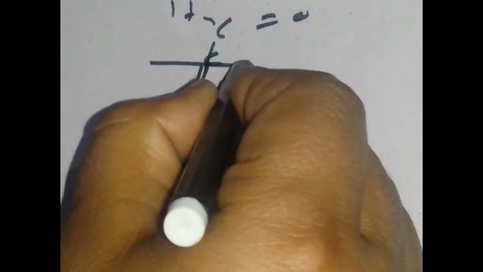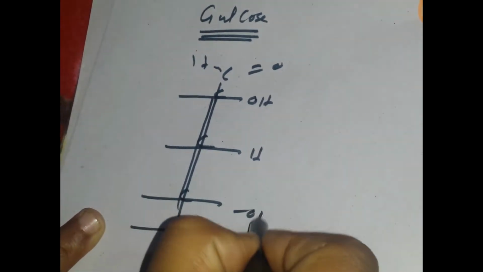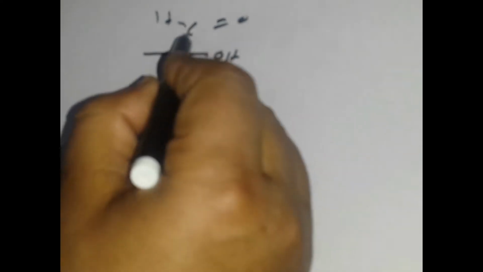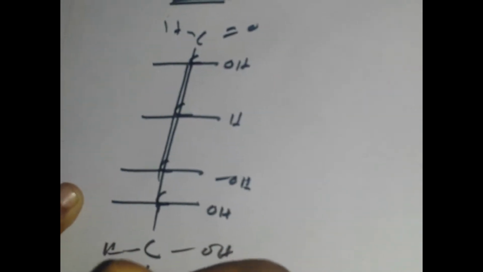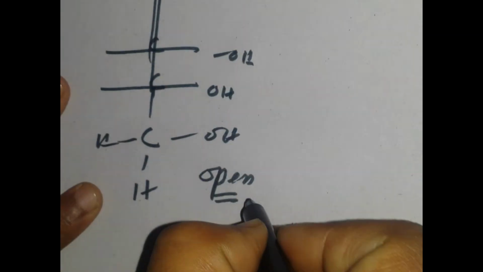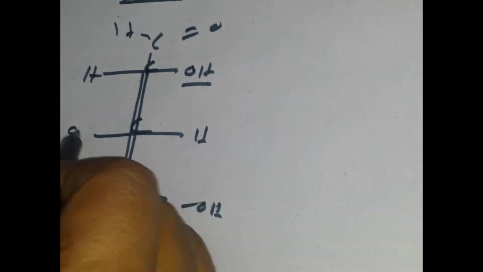Okay, let me draw the structure. It's very important. Then again H, OH, again OH. So count again: 1, 2, 3, 4, 5, and then it's going to be 6 here. That is glucose. That is normal. That is the open chain. This is the open chain glucose. There's going to be alternating H, OH, H, and so on. So that is very important.